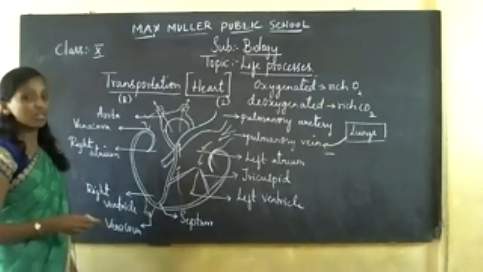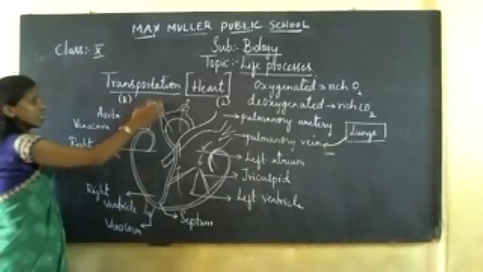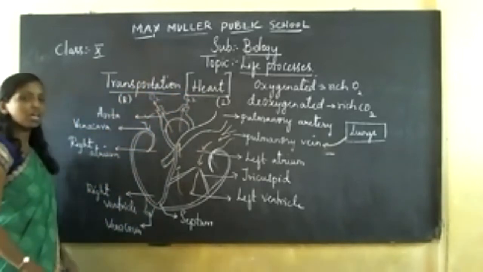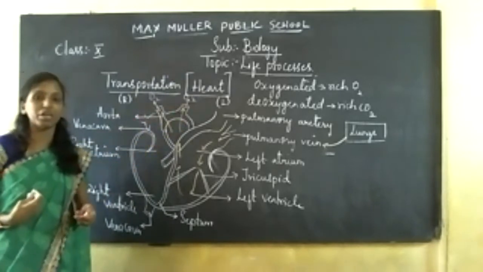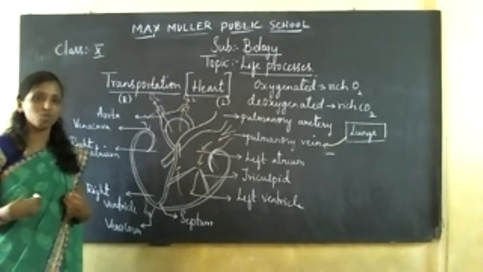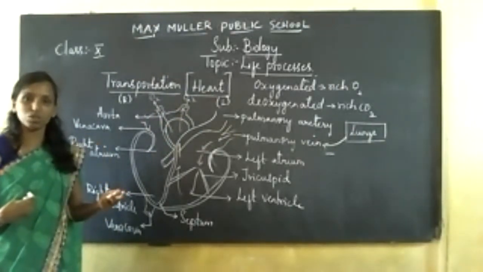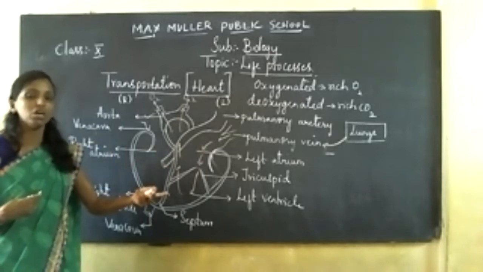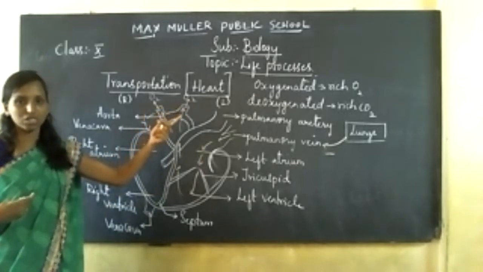Next, the deoxygenated blood. Now, where is this deoxygenated blood? See, the oxygenated blood, which is highly rich in oxygen, is circulated to all the parts of your body. Ma'am, only oxygenated blood is present in the body? Now, where will this deoxygenated blood be? See, not only one type of process takes place in our body. There are respiration, nutrition, digestion processes. When they take place, the oxygenated blood gets converted into deoxygenated blood, rich in carbon dioxide.